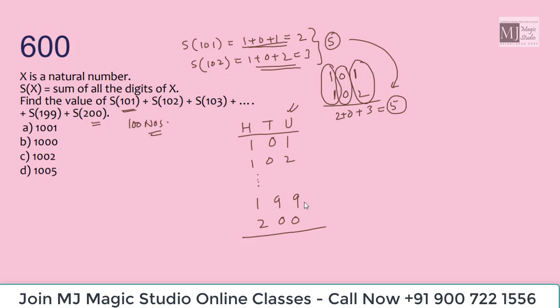How many times would they be coming in the unit digit? 10 times. Then what is the summation of the unit digit numbers? Summation from 1 till 9 is 9 into 10 by 2, that is 45. And how many such blocks are there in the unit digit column? 10 such blocks are there. So 45 into 10, that would be 450. So the sum of digits in the unit column would be 450.